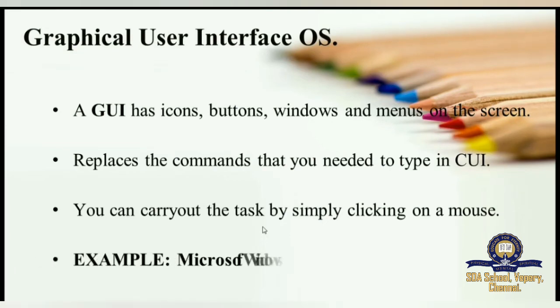An example of this GUI is Microsoft Windows. Nowadays, most of them are using Microsoft Windows. Another example is Mac operating system. So using this operating system, you can perform your operations very well. So that's why nowadays they are preferring GUI rather than CUI.